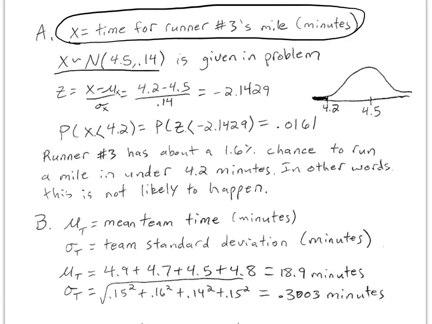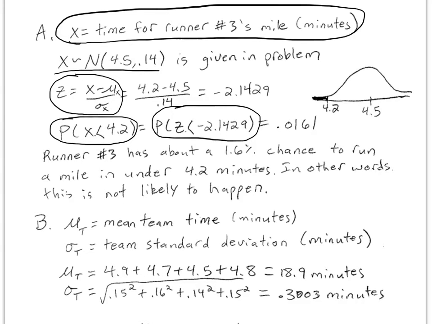So then I found the z-score for that time of 4.2 minutes. Notice I'm showing the formula for the z-score, substituting in values. I'm showing that calculation. And then I'm figuring out what part A is asking. I'm using proper probability notation. I'm looking for what is the chance that the runner beats 4.2 minutes. That means that's the chance that an X value for his next race is less than 4.2 minutes. I'm using proper probability notation in terms of z-scores.